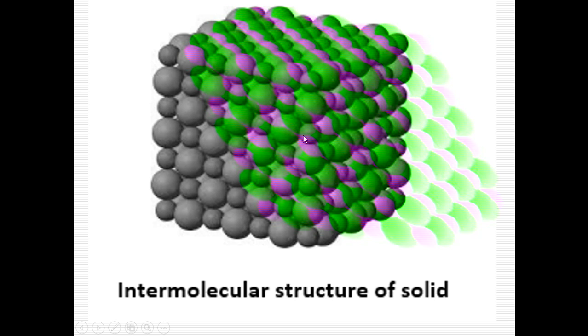Here you can see how they are fixed. They can, however, vibrate about their fixed position. They can vibrate, but they cannot move from one place to another. They are at the same place. So this gives what? The solid definite shape because of this arrangement of particles, and even it gives the definite